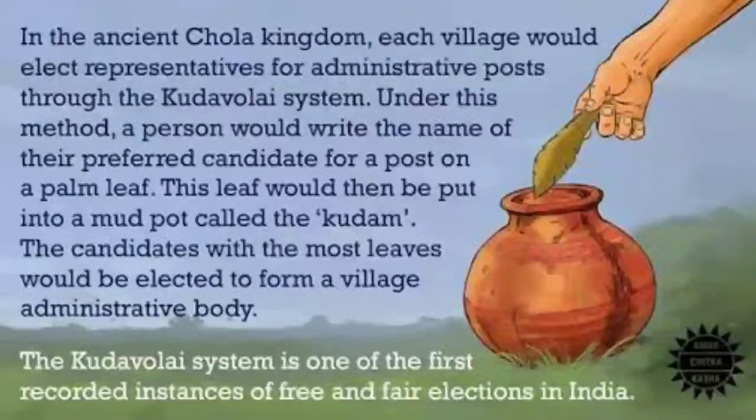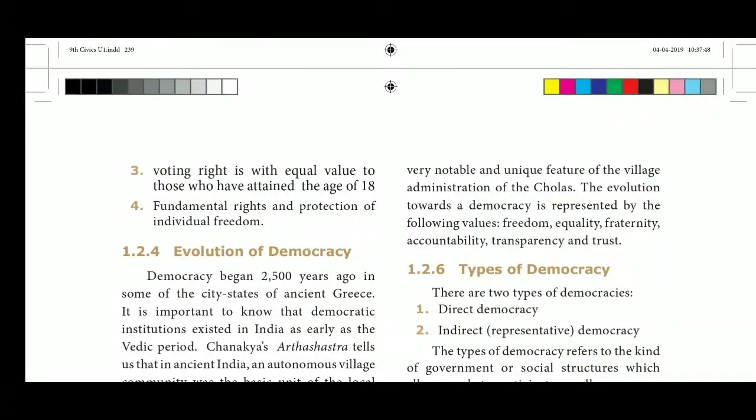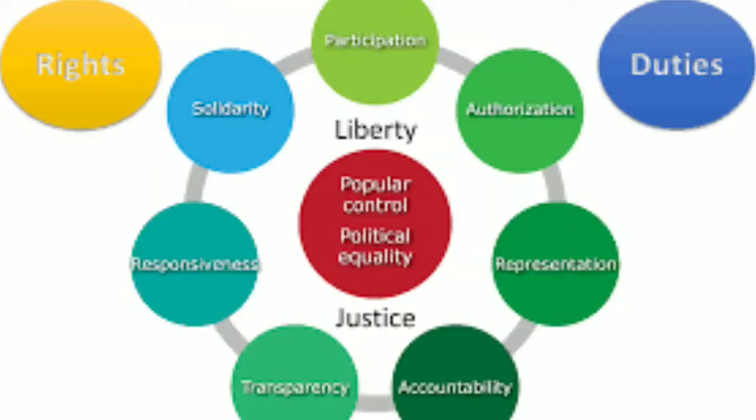During the later Chola period in ancient Tamil Nadu, the Kudavolai system was practiced. We already know about the Kudavolai system, a very notable and unique feature of village administration under the Cholas. It is another evidence of democratic administration at the village level. The evolution towards democracy is represented by the following values: freedom, equality, fraternity, accountability, transparency and trust. So these are the values of democracy.